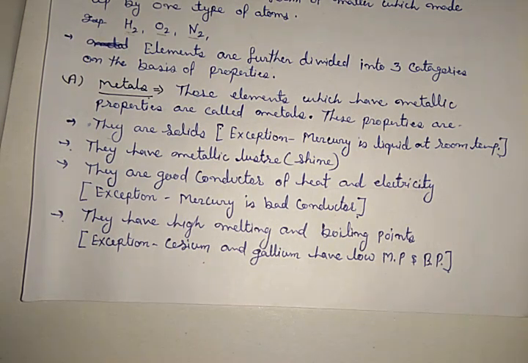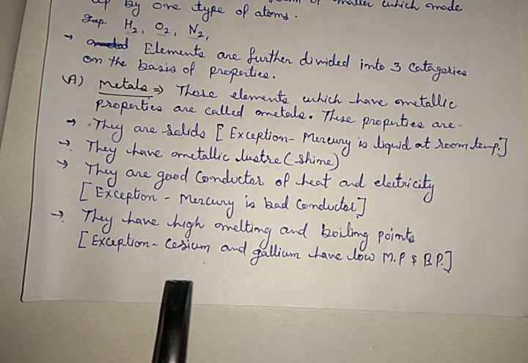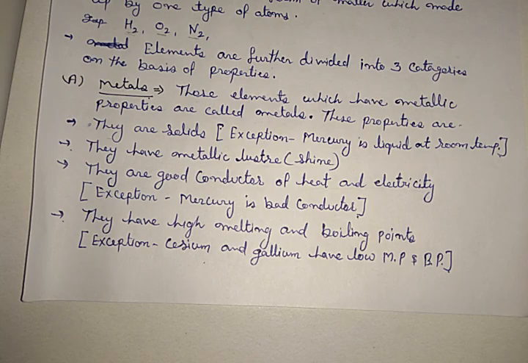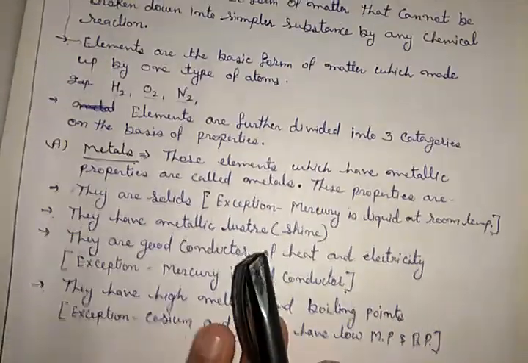Both these metals have very low melting and boiling points. Even if you put cesium and gallium in your palm, they melt. Got it?